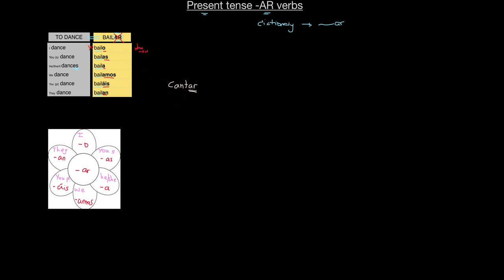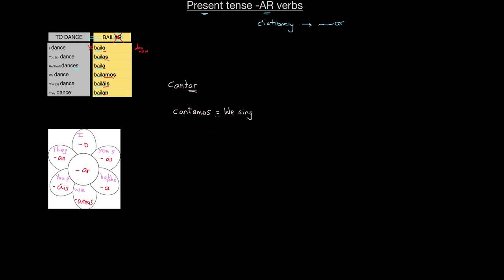If I want to say that we sing, I'm going to get rid of this AR and take CANT, and I want to now say that we sing. So I'm going to take the we ending, amos. Cantamos. And here we have it. We sing.